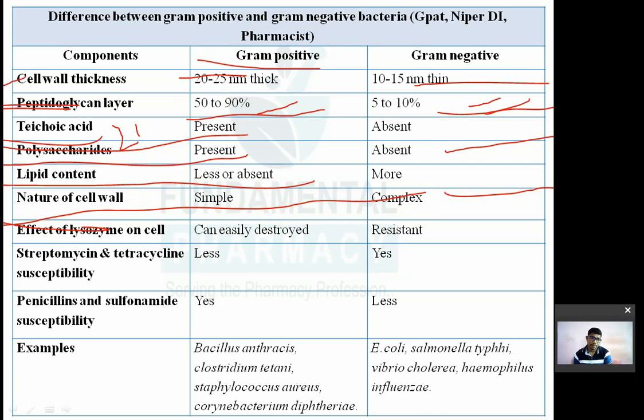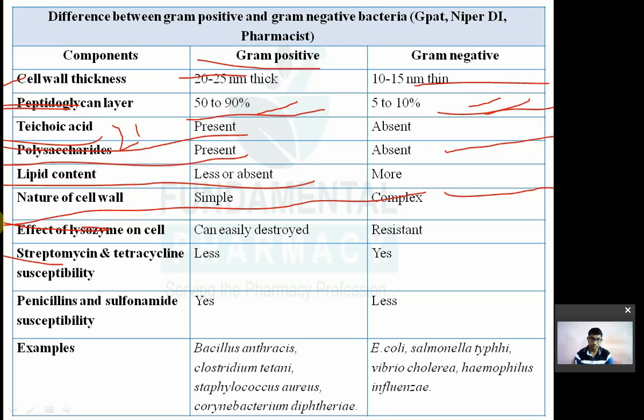Effect of lysozyme on cell. What is lysozyme? Lysozyme क्या होता है? These are the enzymes produced by various cells. For example, जैसे टीयर्स में क्या है? आपका जो टीयर होता है, आंसू जो होता है आपकी आंख से निकला आंसू, उसमें भी क्या होता है कि lysozyme enzyme होता है. So lysozyme enzyme can digest the bacteria.